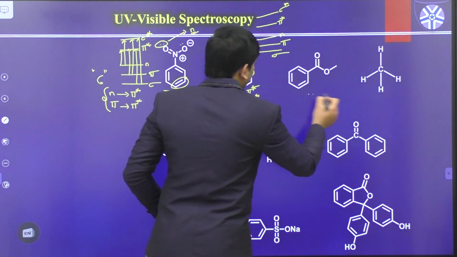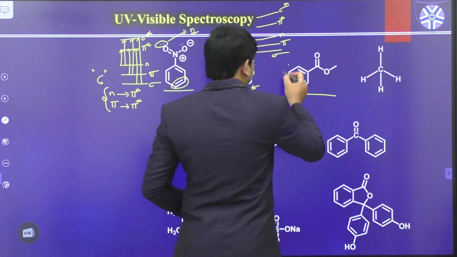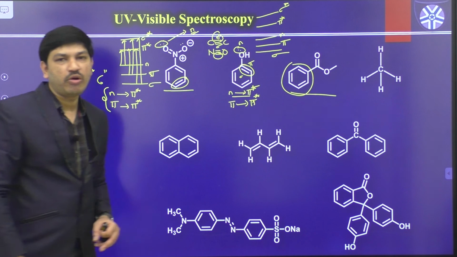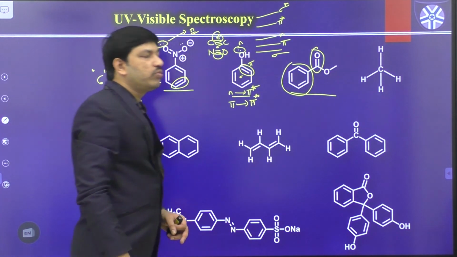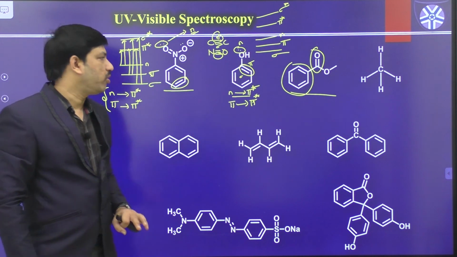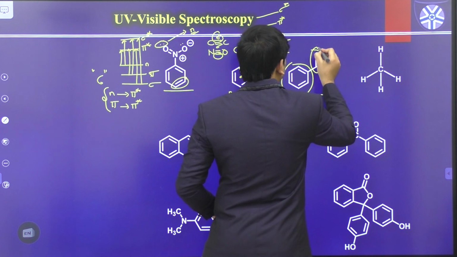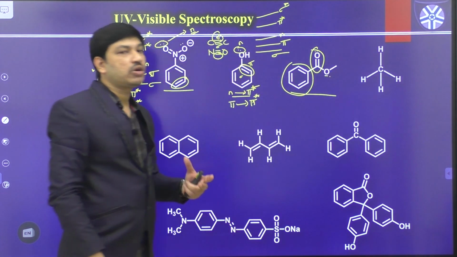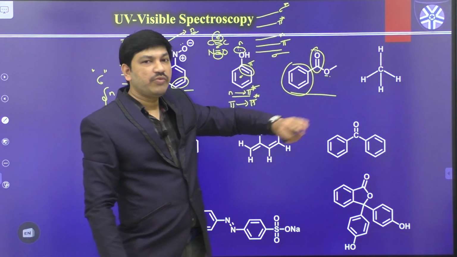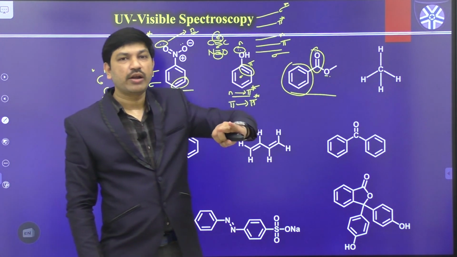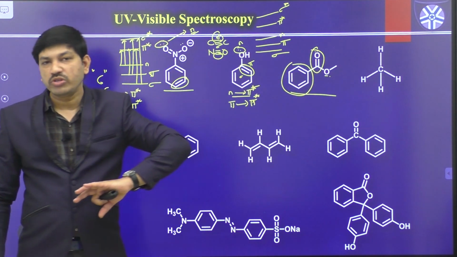And what about this one? In this case also it is very clear that we have pi bonding as well as sigma bonding, because we have an aromatic ring, and even this is a C double bond O group. That means a sigma bond as well as a pi bond, and we have oxygen centers, either this one or this one. So these two oxygens also have lone pairs of electrons. So in this case also we have non-bonding electrons, pi bonding electrons as well as sigma bonding electrons. So in this case how many transitions are possible?